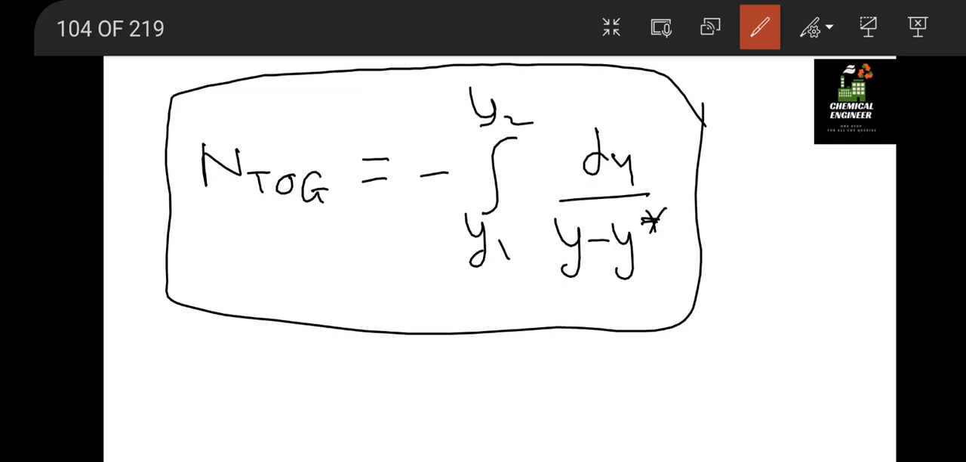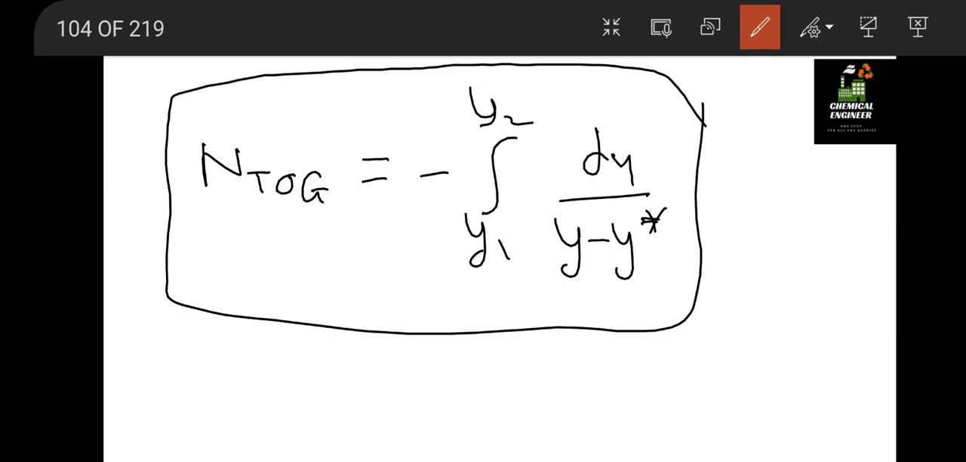Wait a minute, let me check if I am correct. Okay, so that is the correct equation which I have discussed. So this is equal to the NTOG, and that is the height of tower packing.